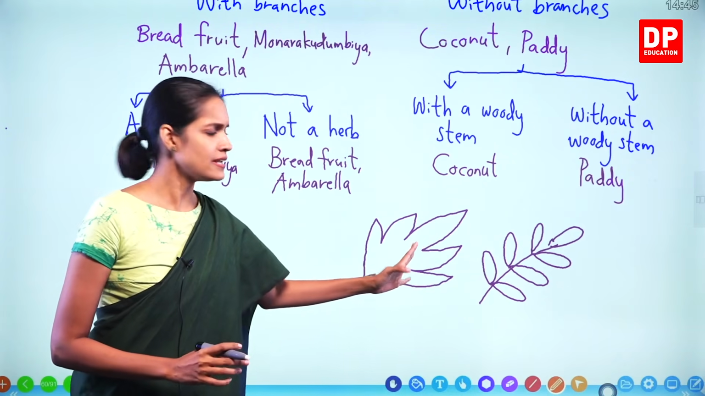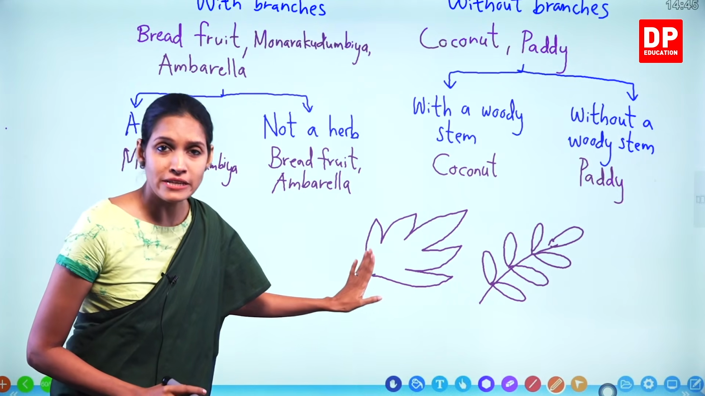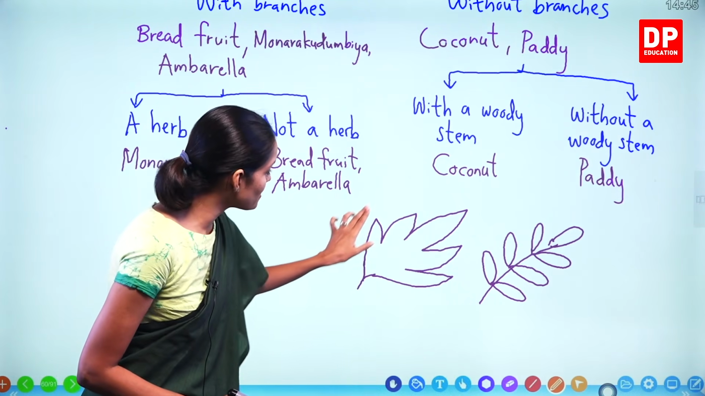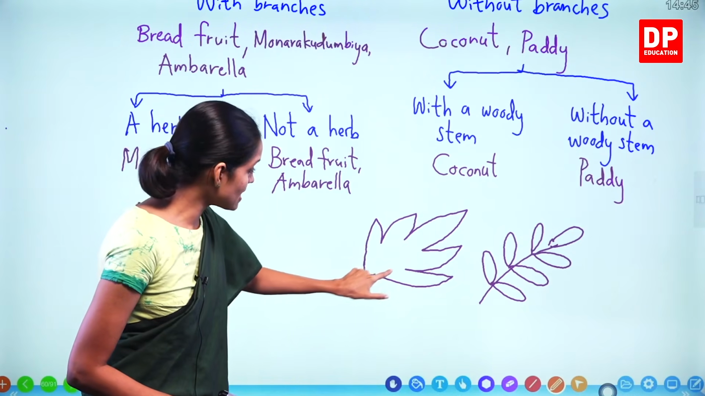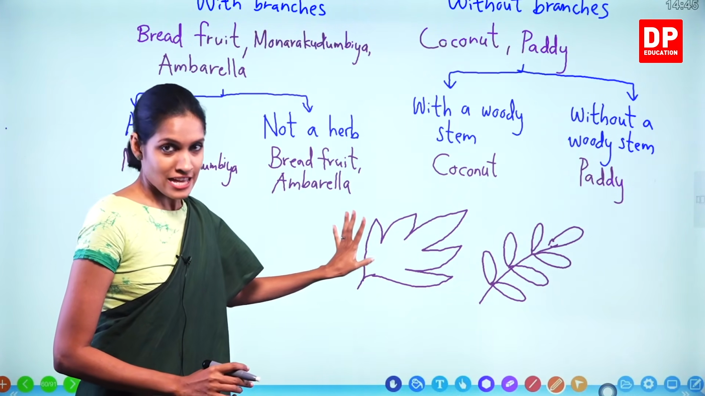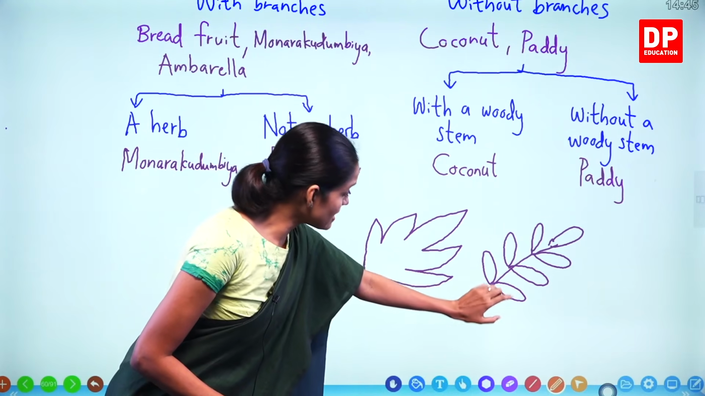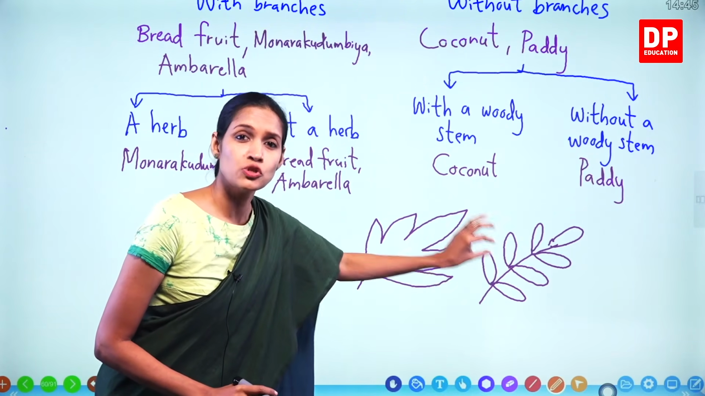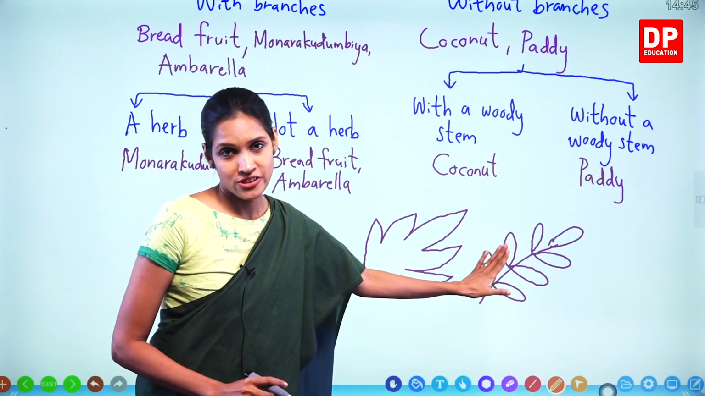What is a simple leaf? When we consider the leaf blade is not divided completely. Now can you see the leaf blade? It is divided but not completely. From this side it is connected, right? But what about this one? The leaf blade is completely divided into tiny leaflets. Therefore, this is a compound leaf, right?